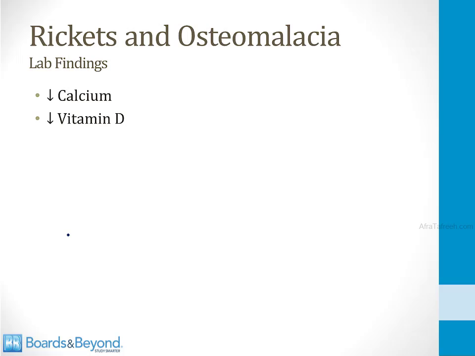On your Step 1 exam, they like to ask you about the lab findings in rickets and osteomalacia. So people with these disorders have low serum calcium levels. Obviously, that's what leads to the problem mineralizing osteoid. And usually they also have a low vitamin D level because, as I told you before, these disorders are almost always due to a vitamin D deficiency.